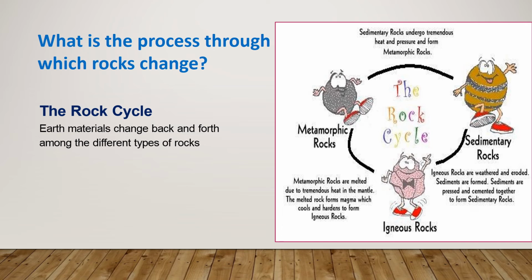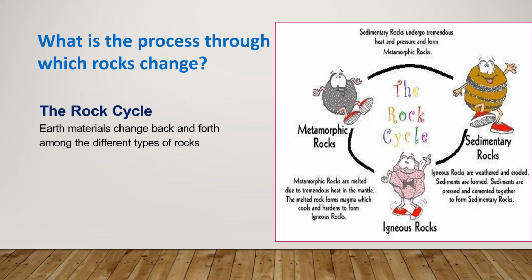And if this is a sedimentary rock and it goes from right to left, sedimentary rocks undergo heat and pressure to form metamorphic rock, which is the gray or black bee. Then another process affects the metamorphic rock on the left side, changing the gray bee to the pink bee, which we call igneous rock here.